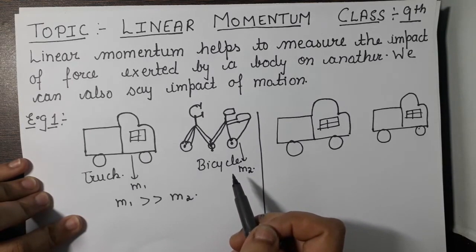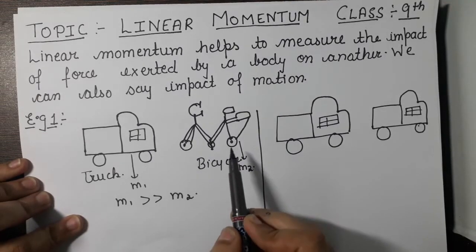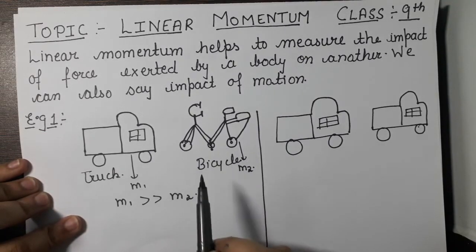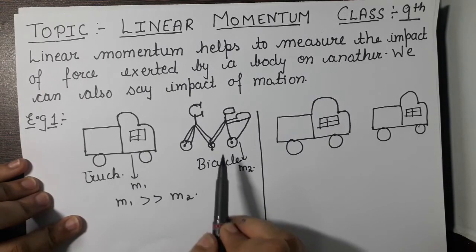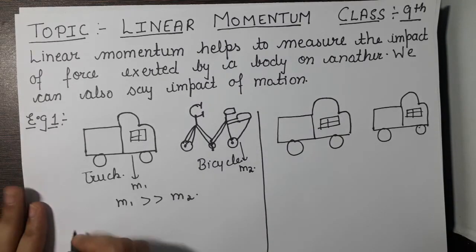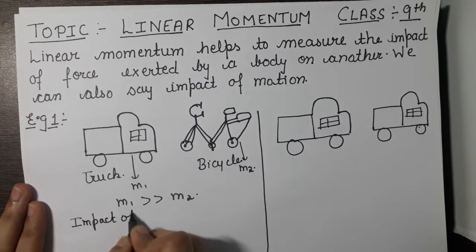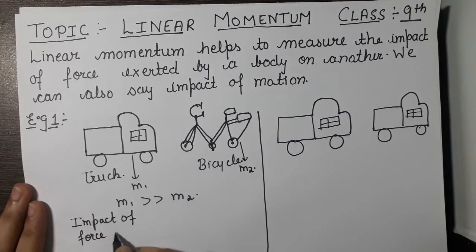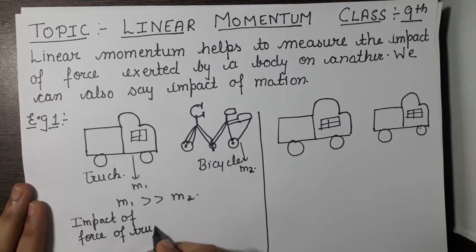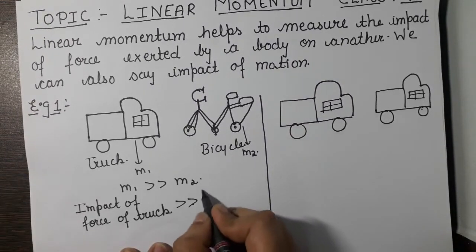Now how will the truck impact any person? If a person strikes with the truck, then what will be the impact? The person will get injured badly. But if that person strikes with a bicycle, then what will happen? The injury will be minor. So here we can clearly see that the impact of force of the truck, or impact of motion of the truck, is much more than the impact of force of the bicycle.